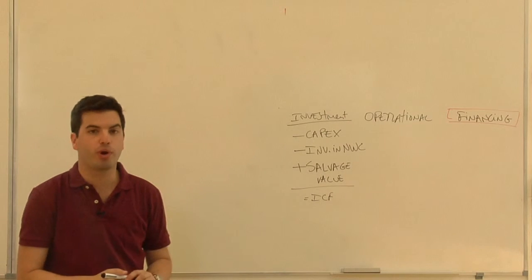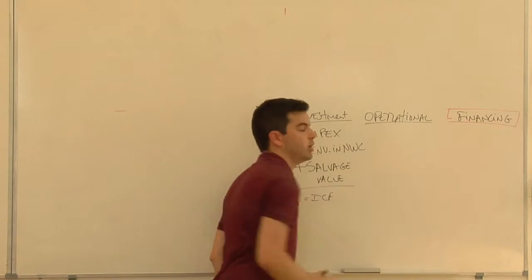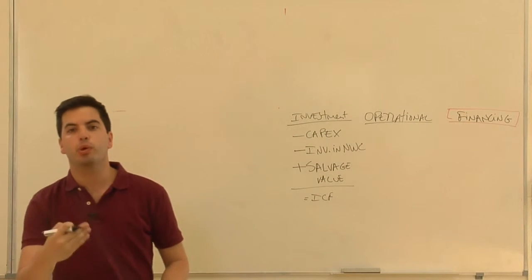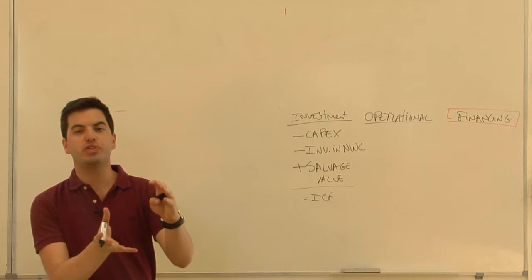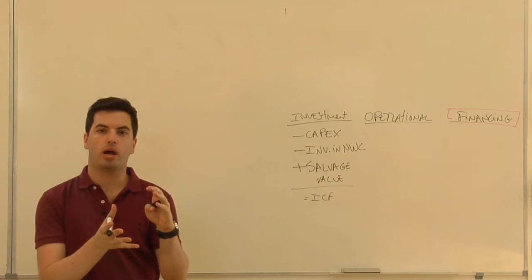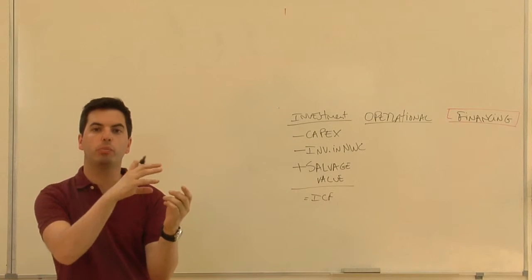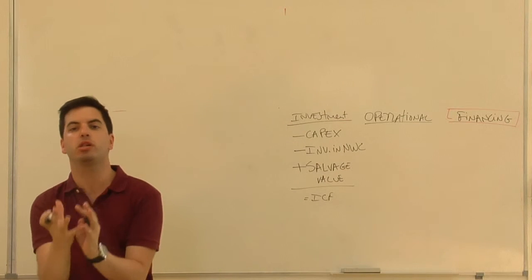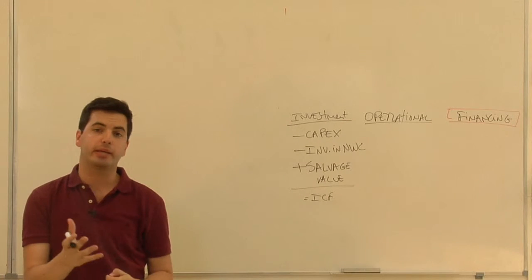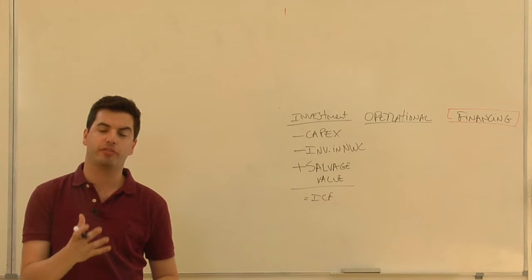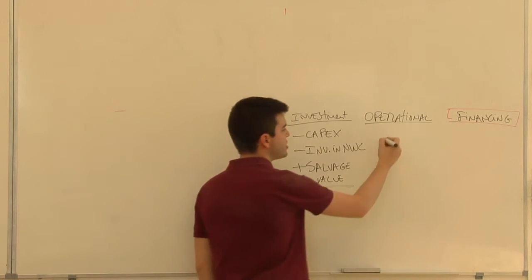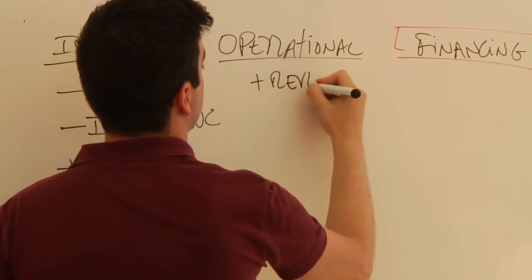Then we have the operational cash flows. And to build the operational cash flows, what we will do is use the income statement items. So we will build the operating cash flows in a similar way we would build an income statement, as you can see in financial accounting. And the first thing we have is revenues.